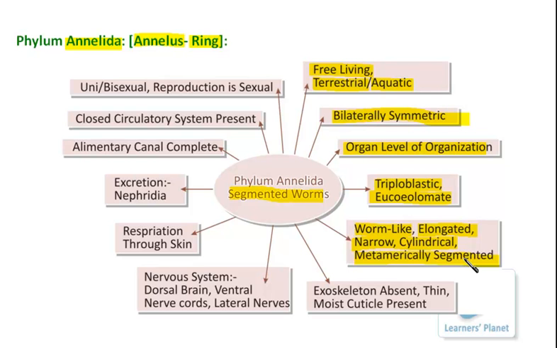Now such segmentation was not observed in the previous group. The nematohelminths also had a worm-like body, elongated, cylindrical and bilaterally symmetric, but they were non-segmented. The body was not divided into segments. Further, in these organisms the exoskeleton, a hard shell or hard skeleton, is absent, but instead the body is covered with a thin moist cuticle.